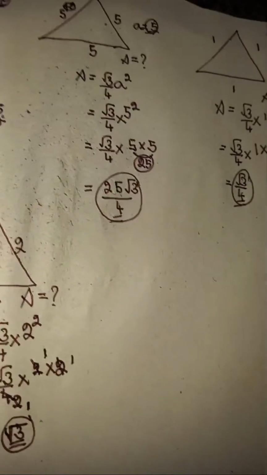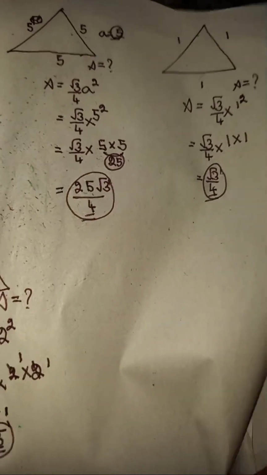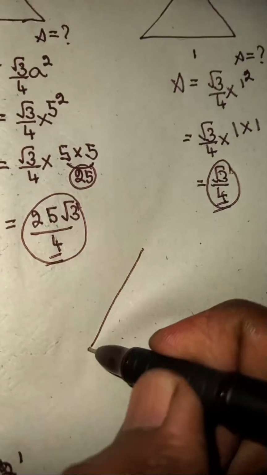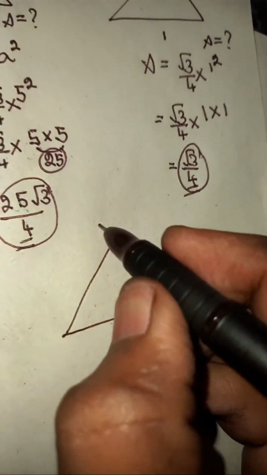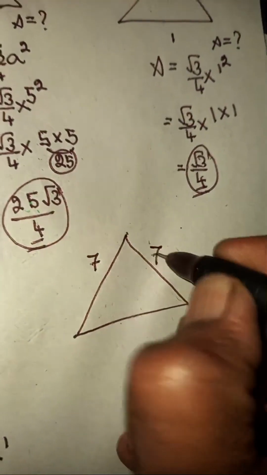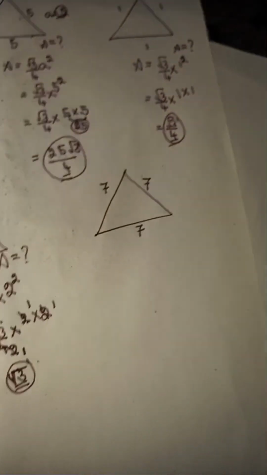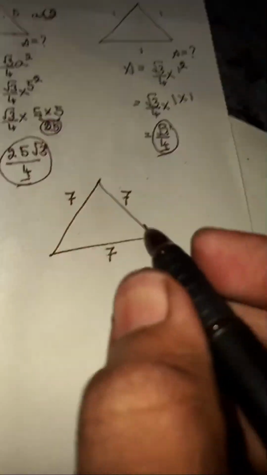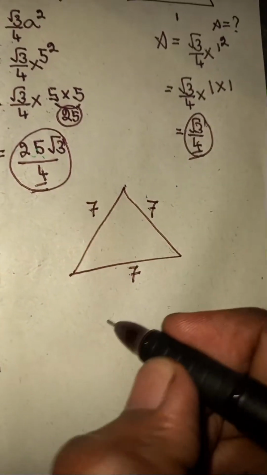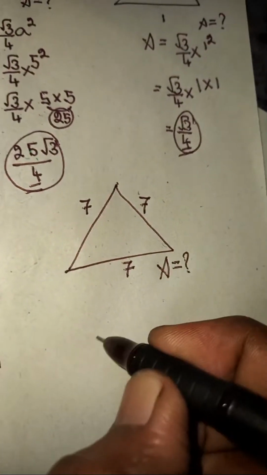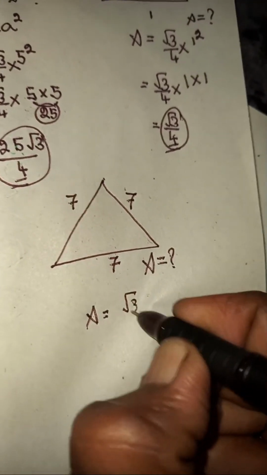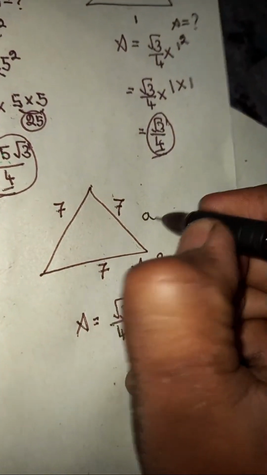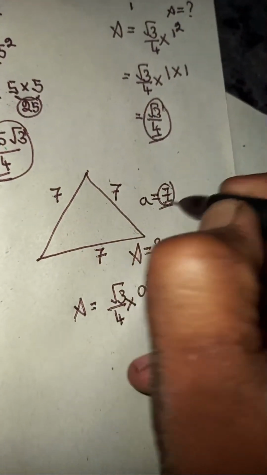Let's take one more triangle. In this triangle, they have given all sides as equal to 7 units. When all sides are given as equal to 7 units, now you can write what's the area. Here also the same: area is root 3 by 4 times a squared, where a is the side length of 7 units.